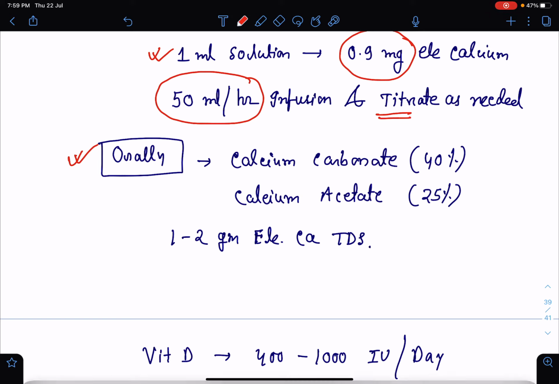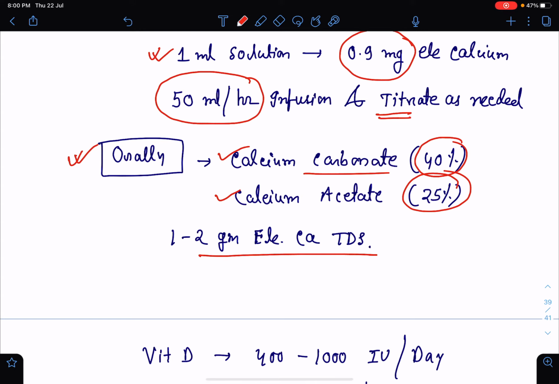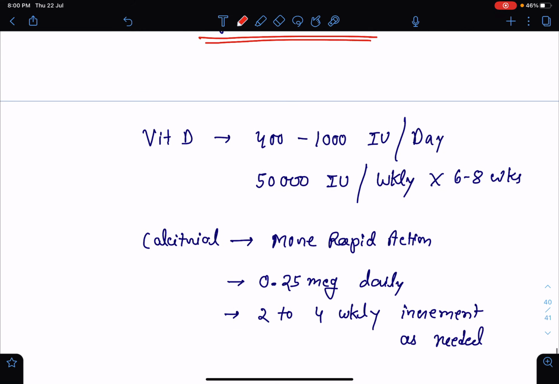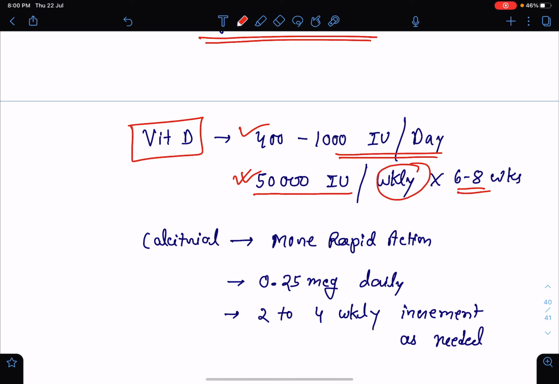If it is not an emergency case, then we can do oral supplementation also. For oral supplementation, we can use calcium carbonate, which contains 40% of elemental calcium, or calcium acetate, which contains 25% of elemental calcium. 1 to 2 gram of elemental calcium 3 times daily should be the dosing. Now, we can supplement vitamin D orally. 400 to 1000 international unit per day we can do supplementation. If there is severe deficiency of vitamin D, we can supplement 50,000 international unit weekly for 6 to 8 weeks. But if it is a case of severe malnutrition, we may even supplement 50,000 international unit daily also.